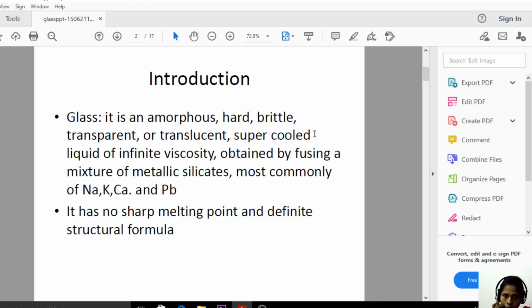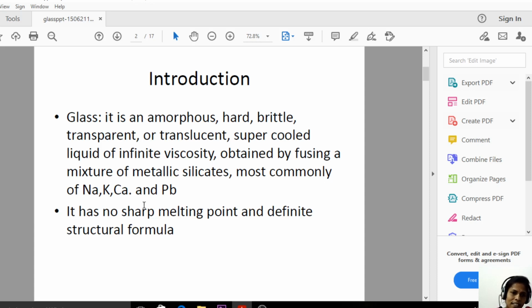You know how the glass is. When you break the glass, it will break very easily. So glass is an amorphous, hard, brittle, transparent and translucent, supercooled liquid of infinite viscosity obtained by fusing a mixture of metallic silicates, most commonly of sodium, potassium, calcium and lead.